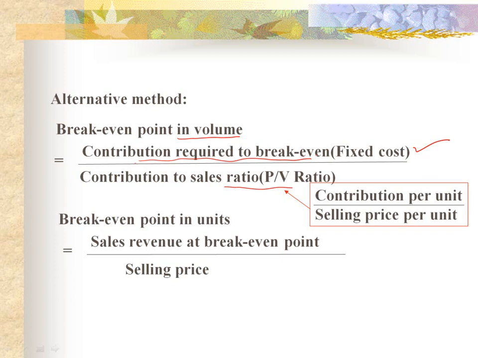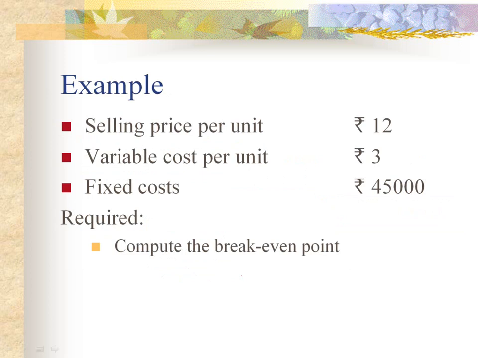So fixed cost divided by PV ratio is the formula for calculation of break-even point in volume. In case we want to calculate it in units, we can divide this figure by selling price. Sales revenue at break-even point divided by selling price. We shall get break-even point in units. So we can use any methodology from the two methods.